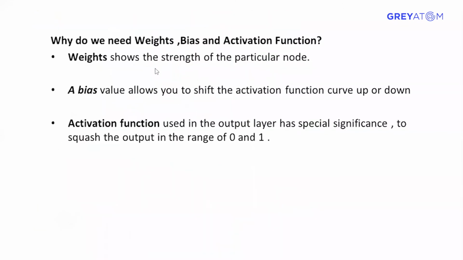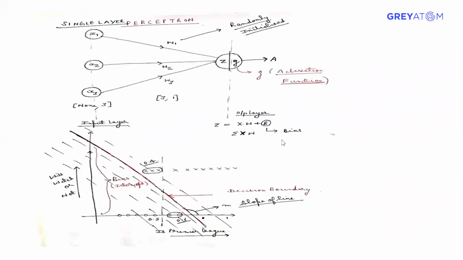So we have seen what the weight is. Weight is nothing but the strength of the particular feature. And what is bias? We have seen the activation function too. Okay, any doubts so far? Any Q&A? Am I going too fast? Okay, so we shall continue.